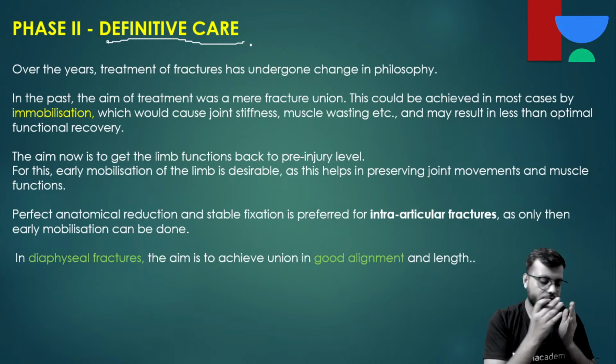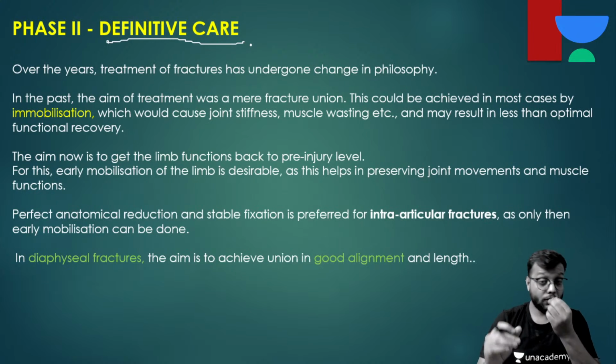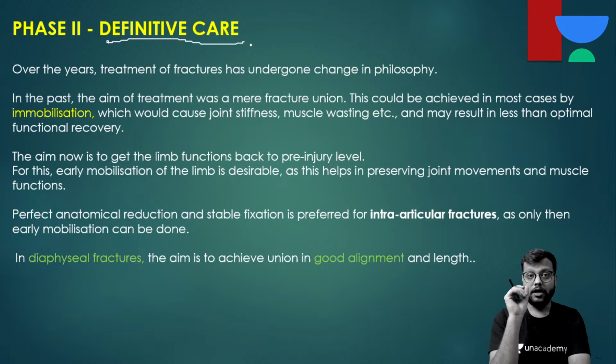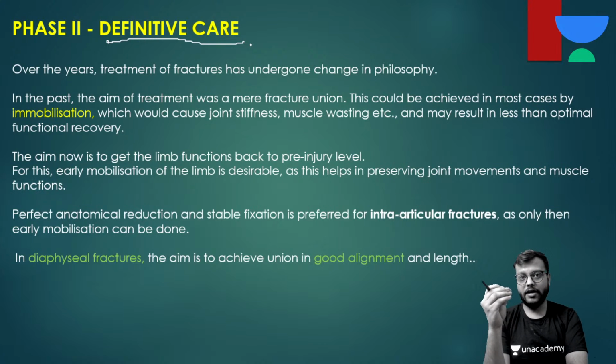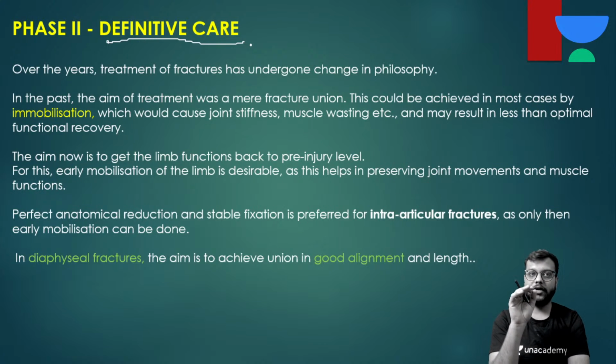Okay, but nowadays the pattern is changing, more shifting towards the operative side. And why is it happening? Because पहले एक तो इतने recent advances नहीं थे, plus the priority was to align the bone and then wait for the callus formation so that bone heal हो जाए.